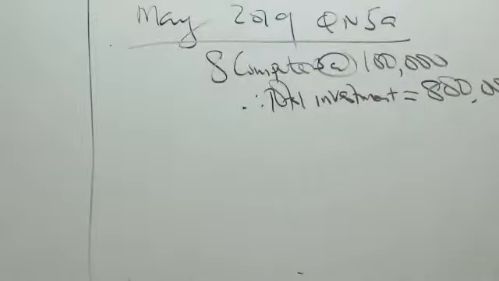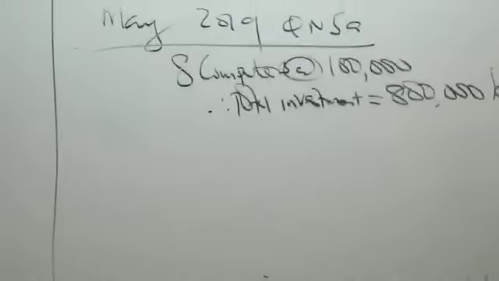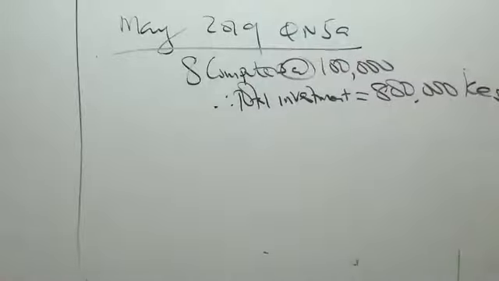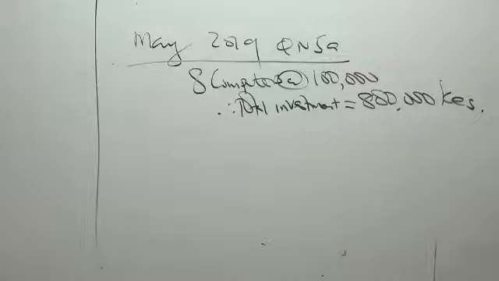So Kenya shillings, 800,000. I'm trying to look at the low-hanging fruits here. Like that investment, not many students were able to get that right. Great. So 800,000 Kenya shillings.